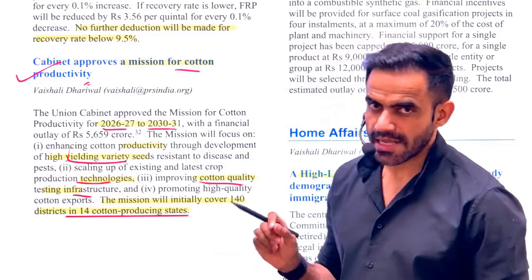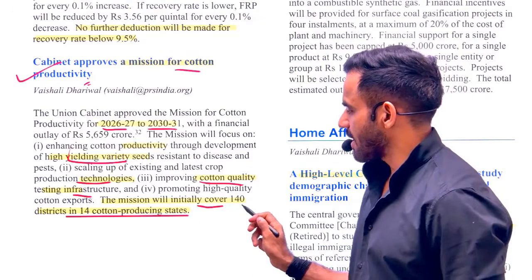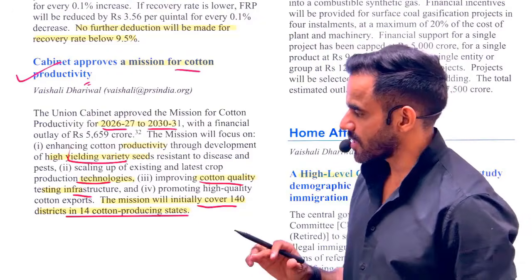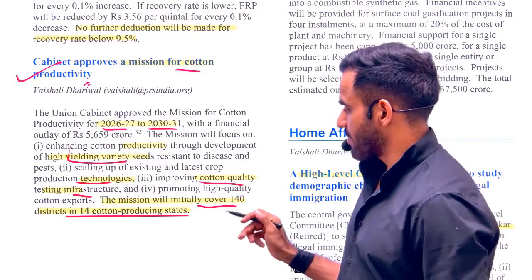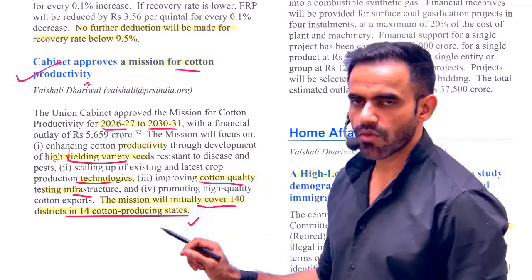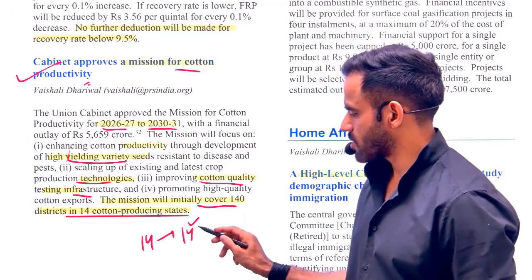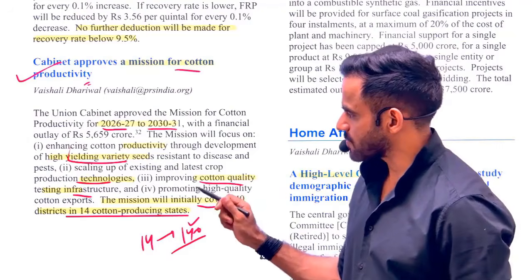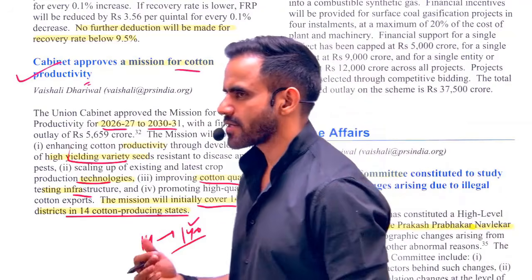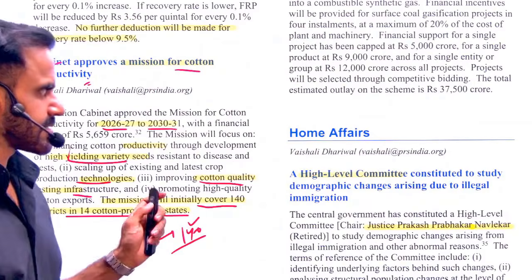Now understand, the examiner can set a trap that this mission will be initially implemented throughout the entire country, but remember, it will be implemented to cover 140 districts and 14 cotton producing states. So 14 and then 140. That is the major aspect in this case. The rest of the things are quite common. I mean, you can apply common sense in this case as well.